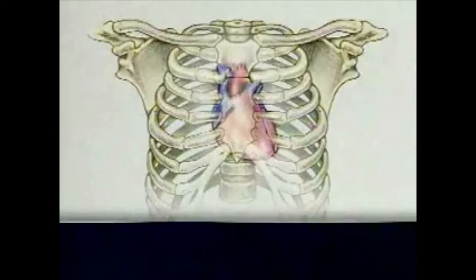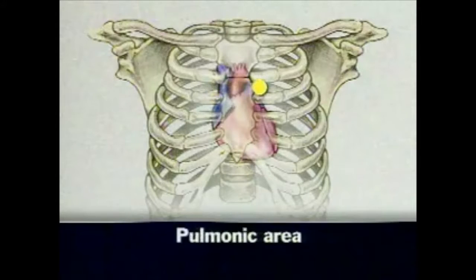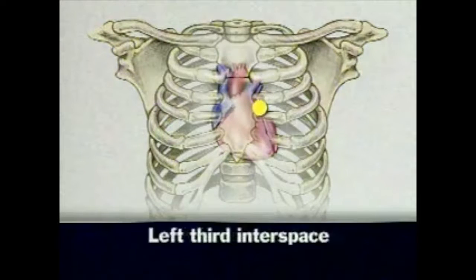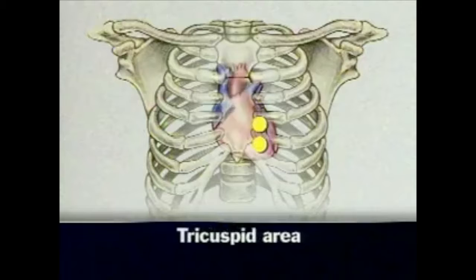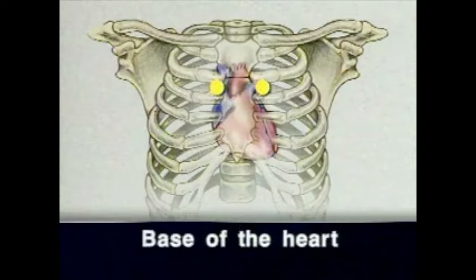You can hear S1 and S2 in the aortic area, in the right second interspace close to the sternum; pulmonic area in the left second interspace close to the sternum, left third interspace; tricuspid area in the left fourth and fifth interspaces; and mitral area at the apical impulse. The aortic and pulmonic areas together are sometimes called the base of the heart.